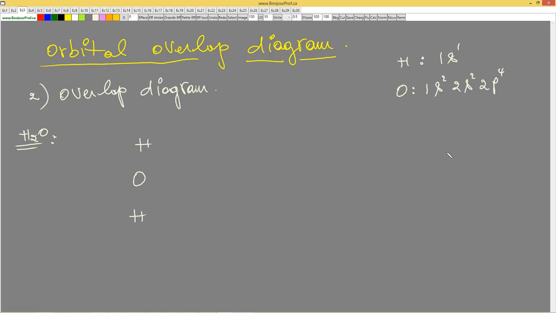So which ones will react? Only the outer shell, not the inner shell. The 2 is the outer shell, so we're going to represent only the outer shell. This is 2s, and this is 2p. And the p has how many? It has 3 orbitals, remember, p has 3 rhombus. S has only 1. And we have 1 electron up, 1 down, 1 up, 1 down for oxygen, 1 up, 1 up.